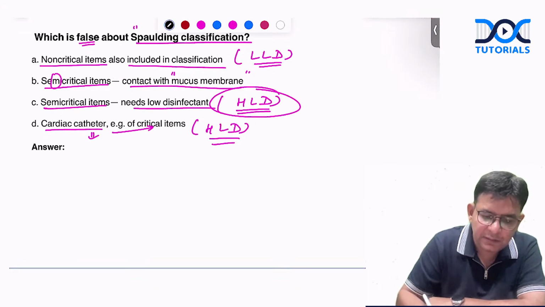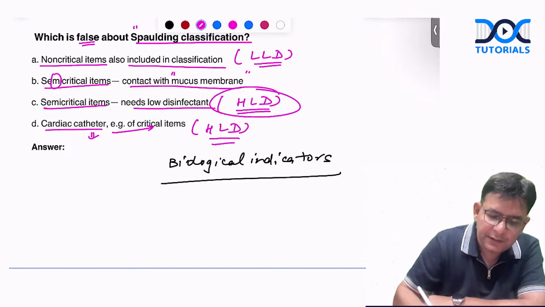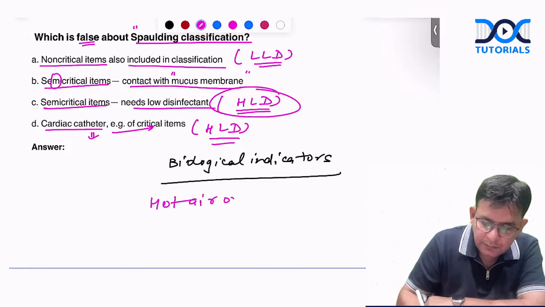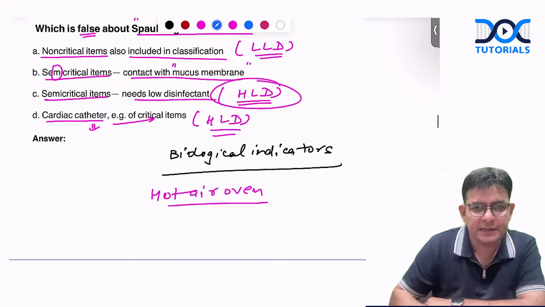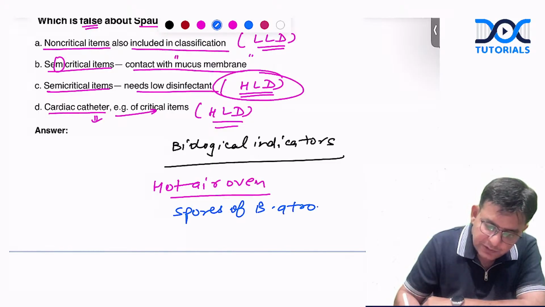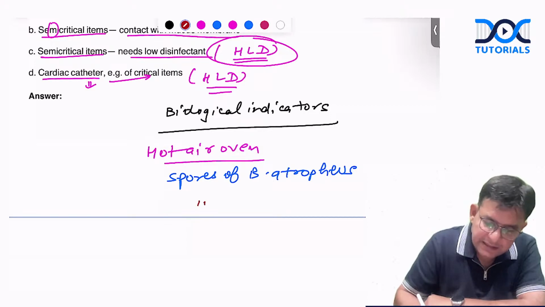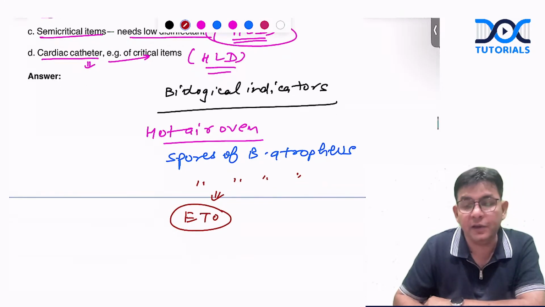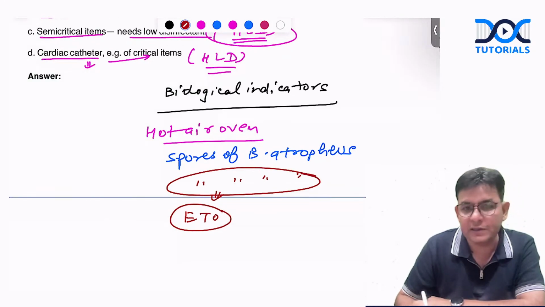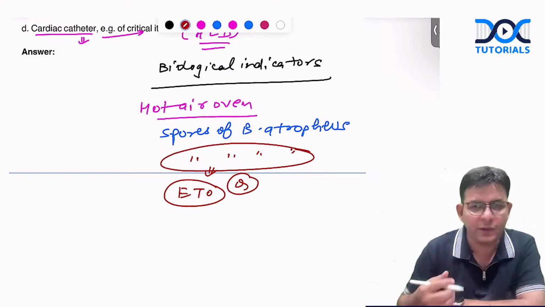And here only I would like to tell you some of the important biological indicators, guys. Important biological indicators in the hot air oven. Now we do not use what? Bacillus subtilis spores. We use spores of Bacillus atrophaeus. And the similar spores of Bacillus atrophaeus are also being used in what? ETO, ethylene oxide. This question came in the exam. Remember that. For ethylene oxide, the spores of Bacillus atrophaeus are used.